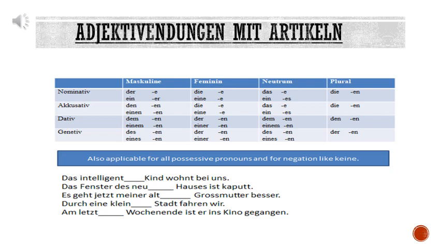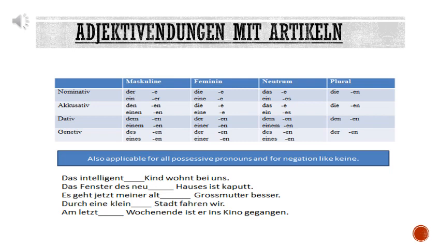This table I have purposely included in all cases: nominative, accusative, dative and genitive. You have to remember this table. It makes it very easy to solve the adjective endungen exercise. Now you can observe this table. First I will read the table and then I will tell you the peculiarities about this table.